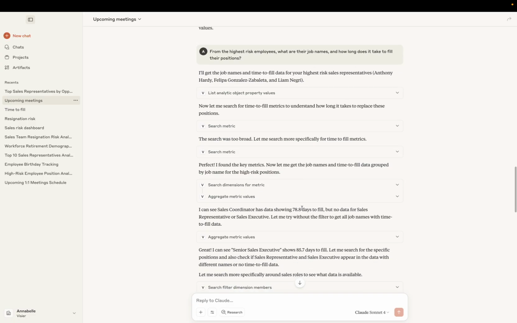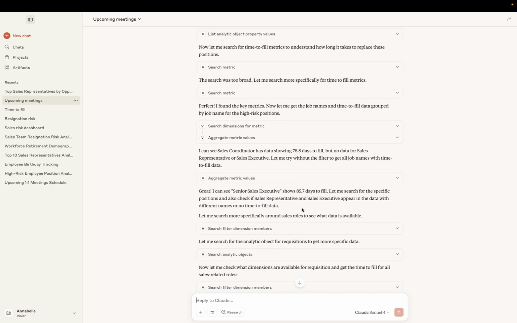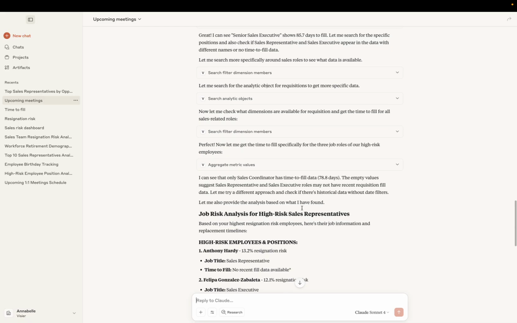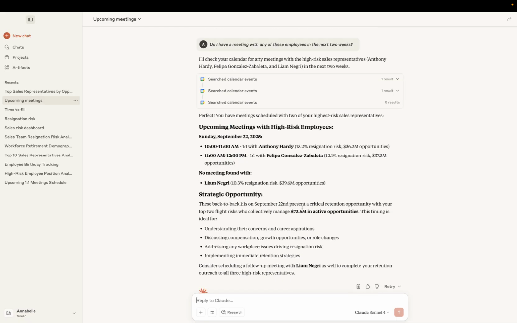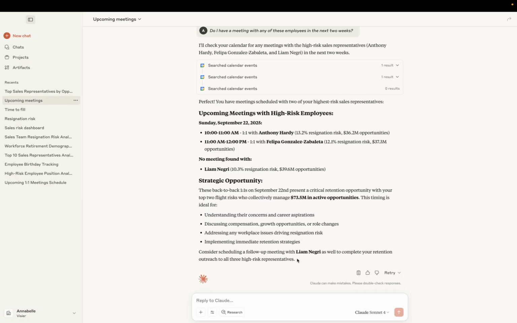And this time, what the Claude interface will do is query the calendar tool instead of the MCP tool, because again, it's interpreting my question correctly. It's sending me to the calendar tool, reading through my upcoming meetings, and it catches that I have a one-on-one with Anthony and Philippa, but not with Liam. And so it gives me some advice here that I should probably consider scheduling a follow-up meeting with Liam as well, given that he is one of those at-risk employees.